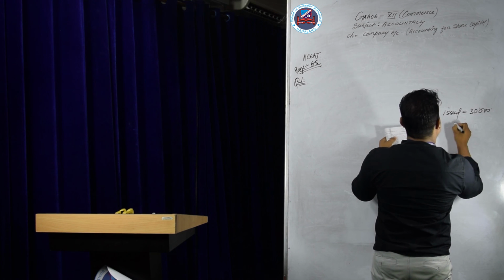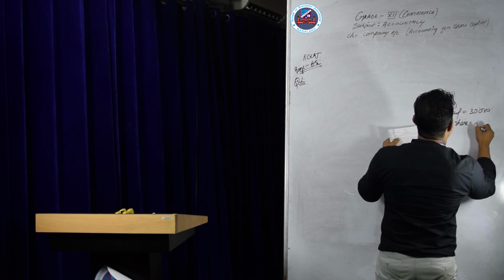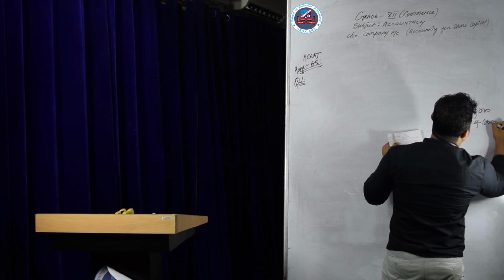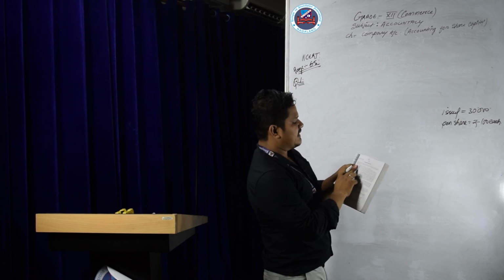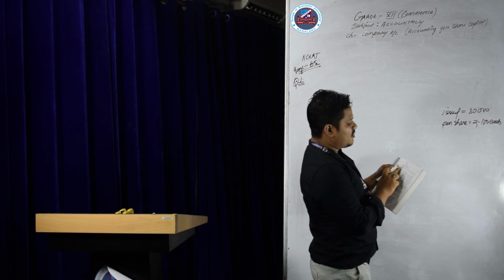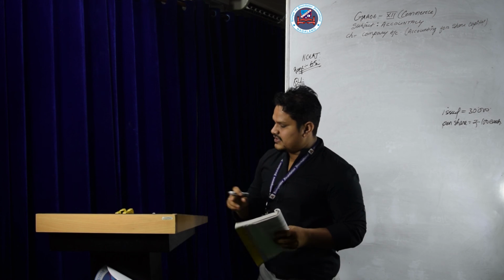The cost per share is rupees 100 each. And this 100 is divided into installments: application 50, allotment 20, and the remaining amount is first call and final call.